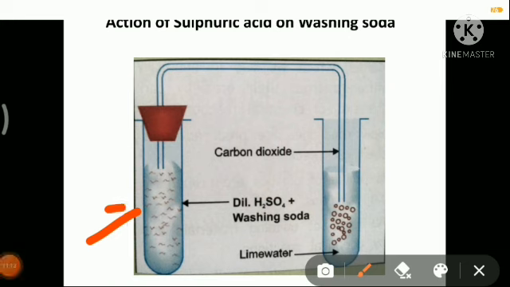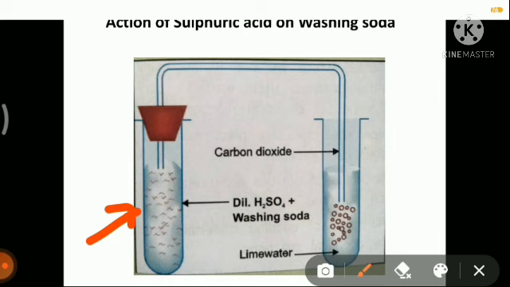Okay, in this test tube, we are putting washing soda, and after putting washing soda, we are adding some dilute sulfuric acid to the test tube, and we will see that the neutralization reaction will begin, and we will get a salt, we will get water. But here, since it is carbonate, that means we will also get a gas. Okay, and what is that gas? And gas is carbon dioxide.